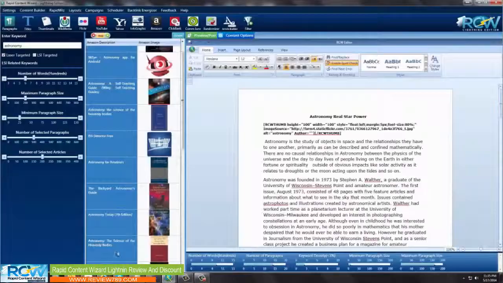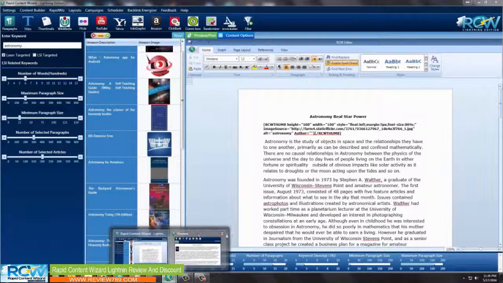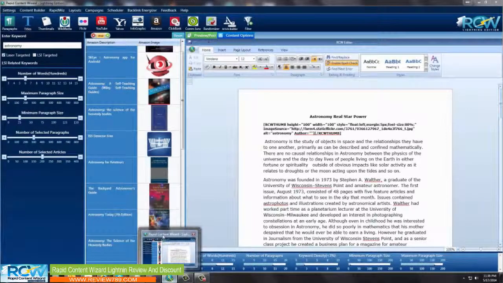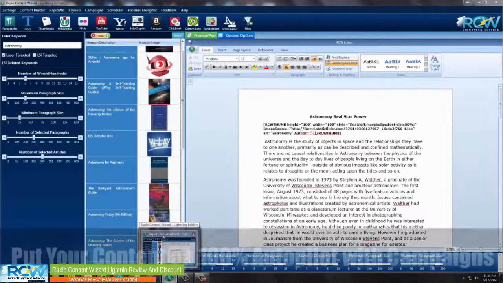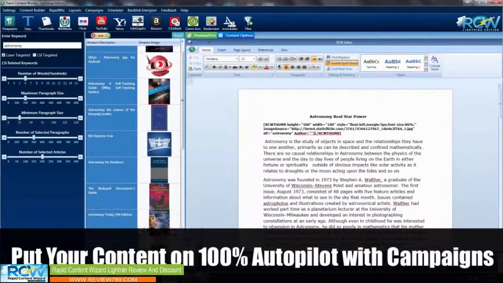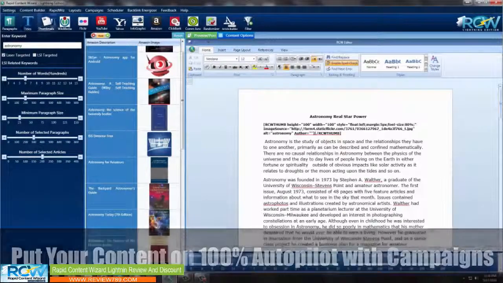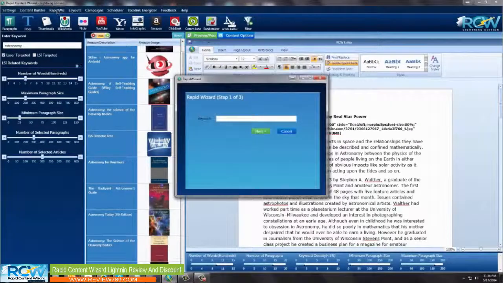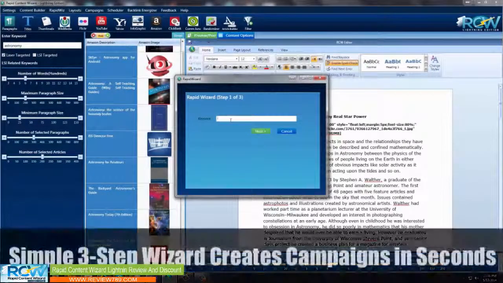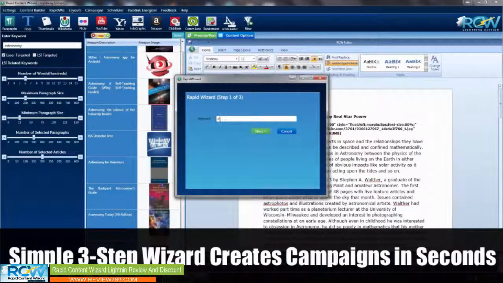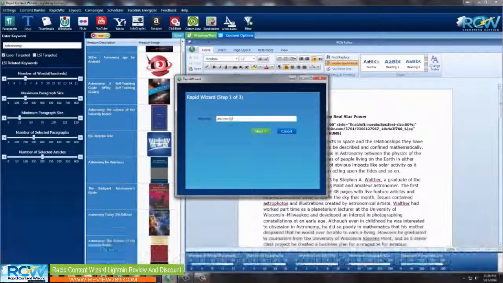So now I want to show you one more thing, because it isn't just about creating these articles and posting to your blog, right? We also want to put this on autopilot. So let me show you how to do that. See this little rapid whiz up here? I'm going to put a keyword in here, astronomy, which is the keyword.